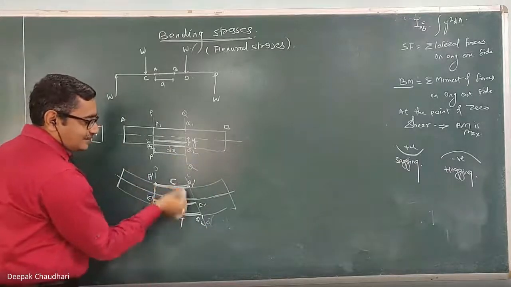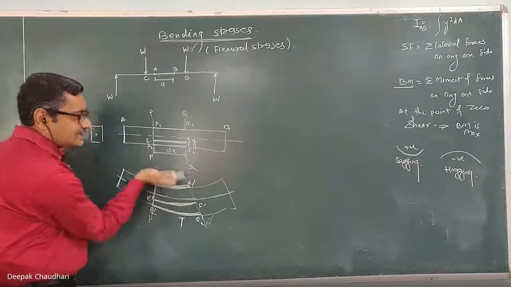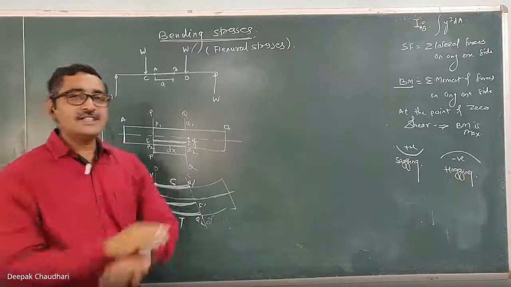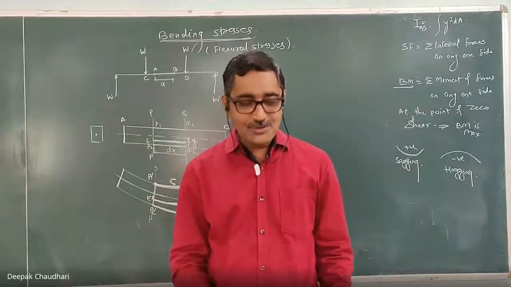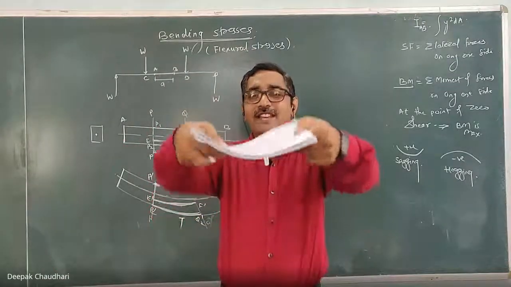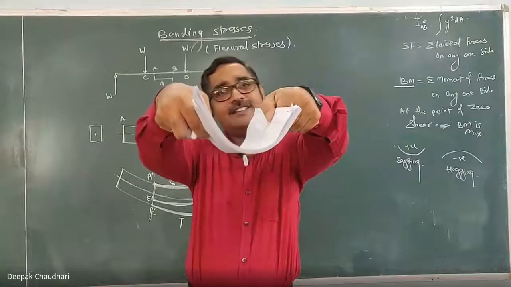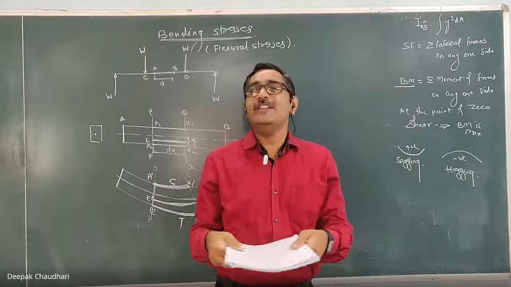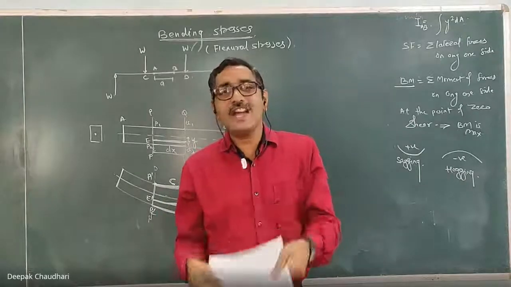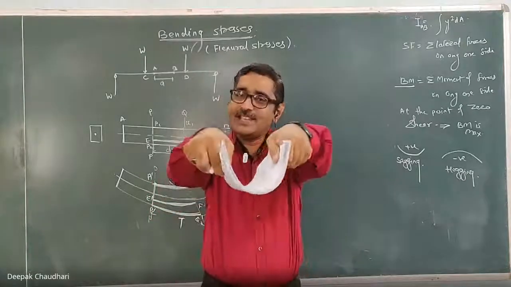Okay, this is compression, this is tension. In between this, there is one layer which is neither elongated nor contracted. We are not going to consider a very exaggerated figure, exaggerated bending. In actual mechanical and civil applications, if any beam or shaft or component bends like this, we can consider it as a failure.